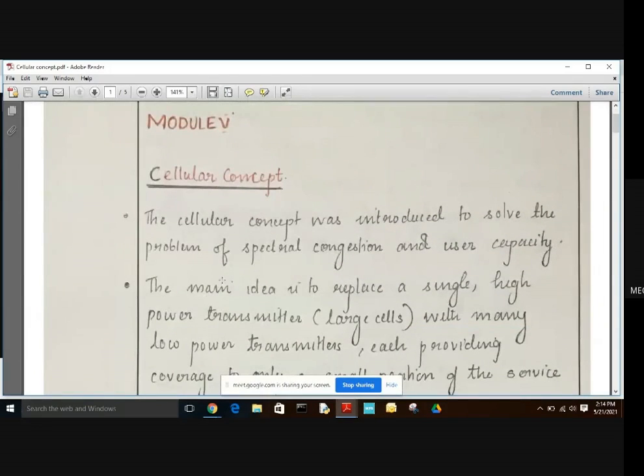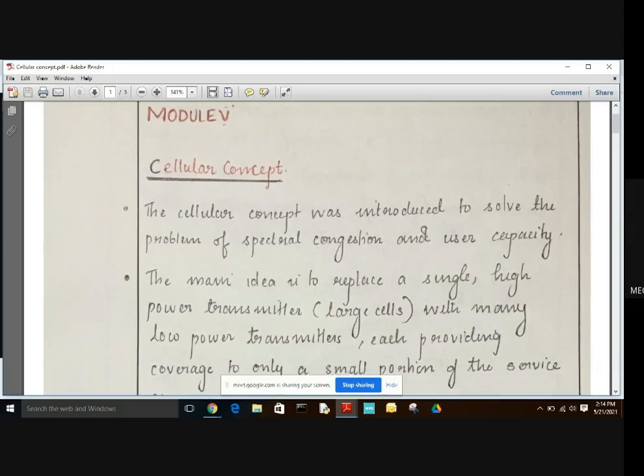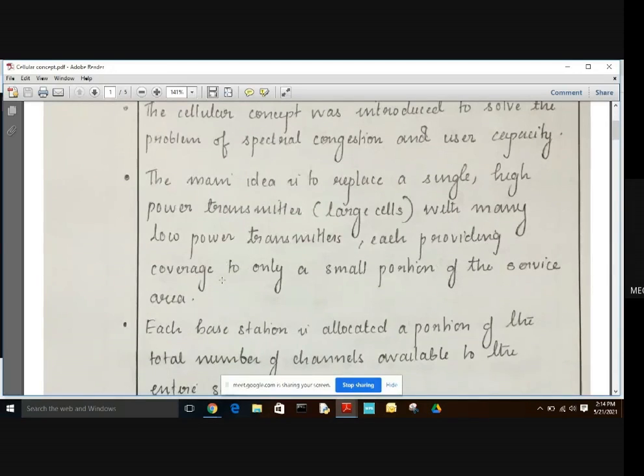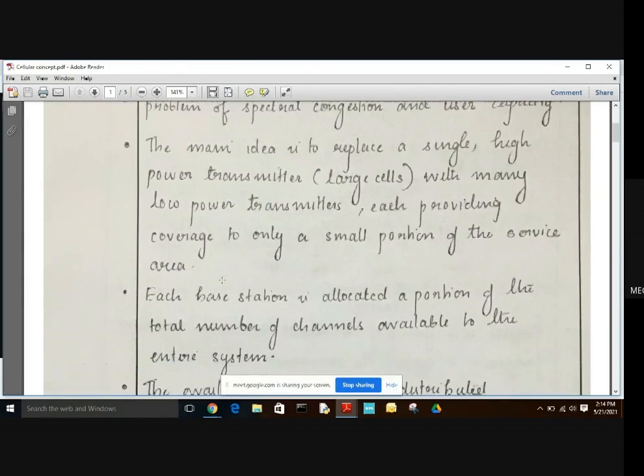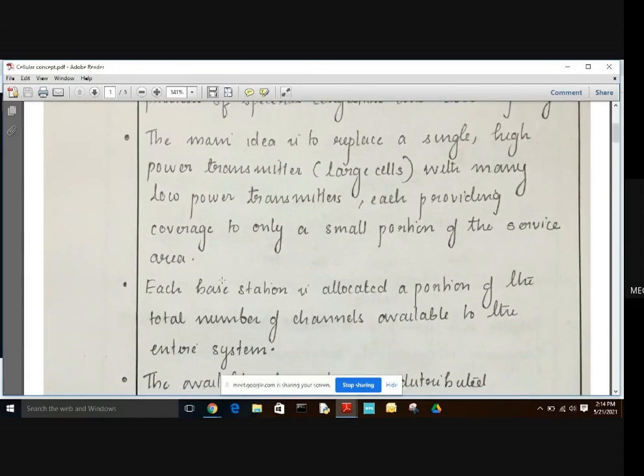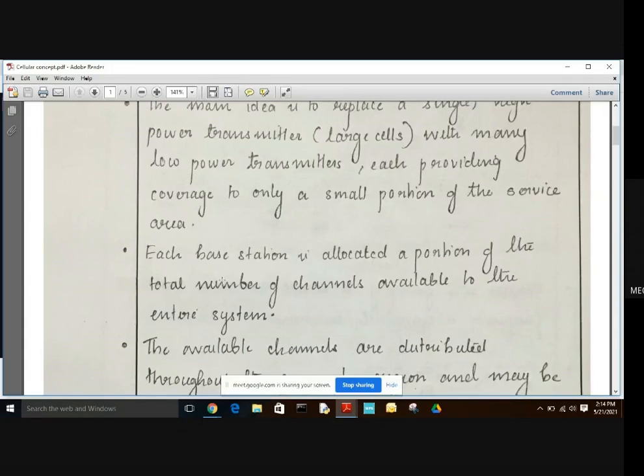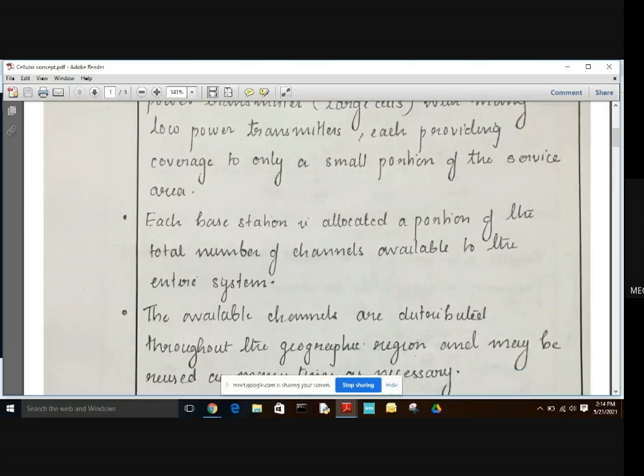So this is the cellular concept. The cellular concept solves the problem of spectral congestion, and it increases the user capacity. The main idea is to replace a large power transmitter, that is large cells, by splitting them up into small cells with low power transmitters, and each low power transmitter covers only a small portion of the service area. Each base station is allocated a portion of the total number of channels that was available for the entire system.